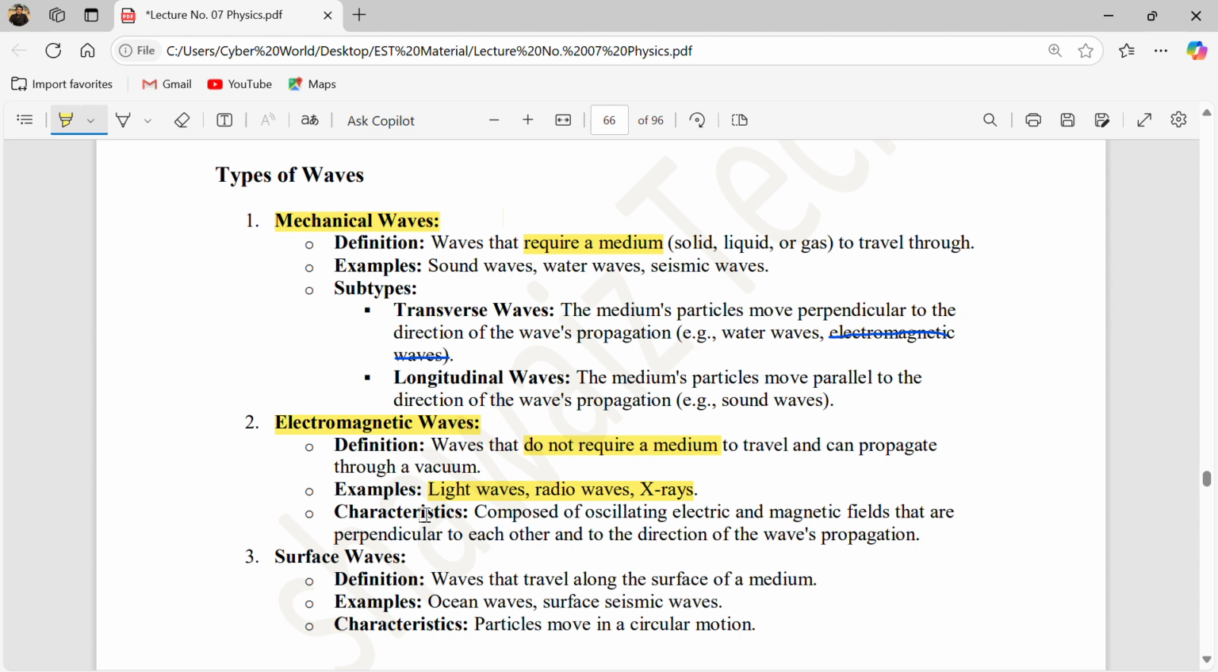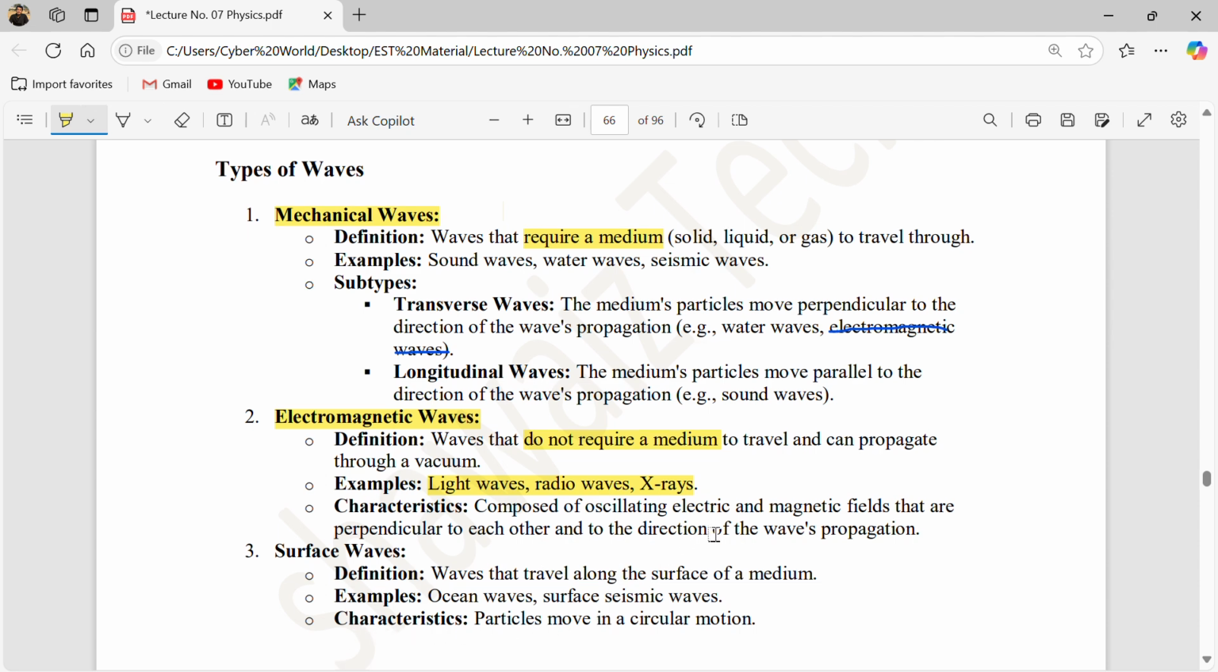But what are surface waves? Waves that travel along the surface of a medium, not in depth, only on the surface. So like ocean waves, you can see they travel on the surface of the ocean, and surface seismic waves travel on it. Okay, so this type of wave is called surface waves. And as a characteristic, particles move in circular motion.